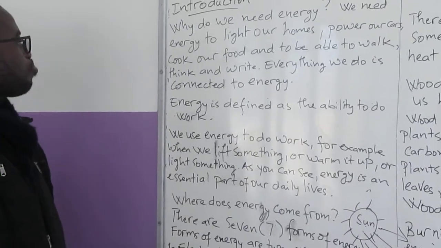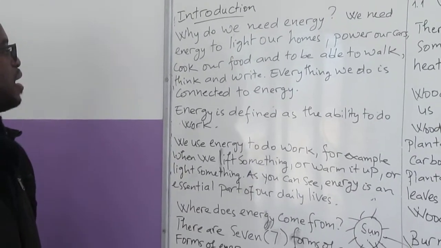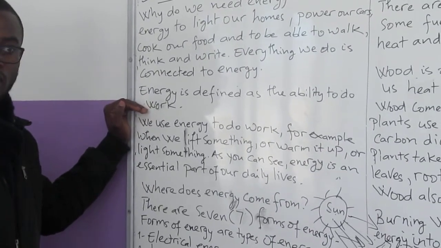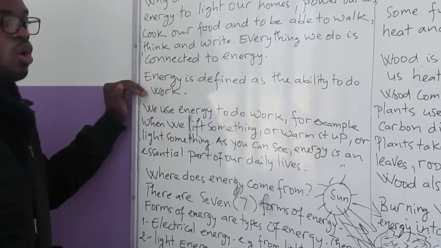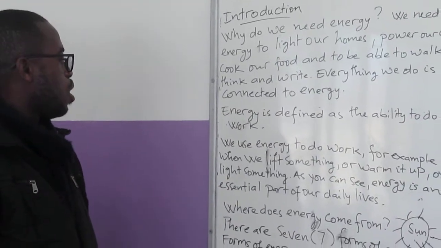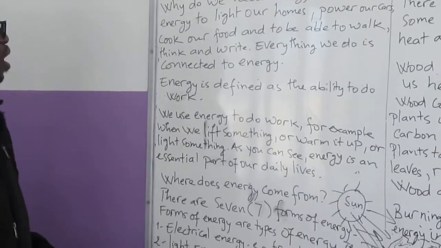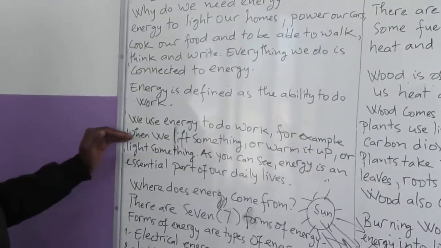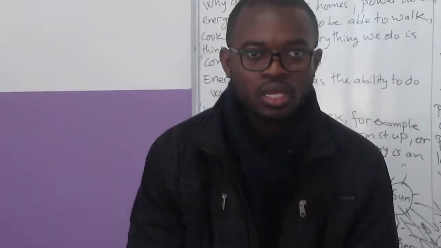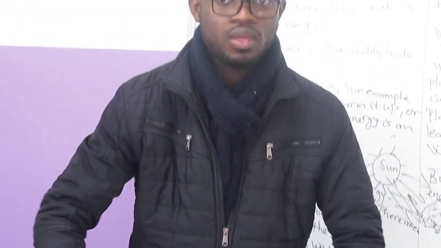And then energy is defined as the ability to do work. That's the definition of energy: the ability to do work. We use energy to do work. For example, when we lift something. When I'm lifting this laptop, I need what? We need energy to do work by lifting this up.